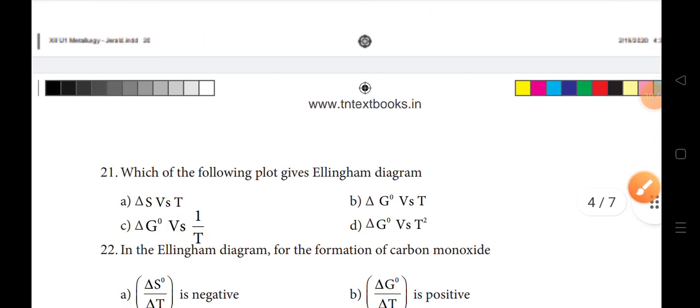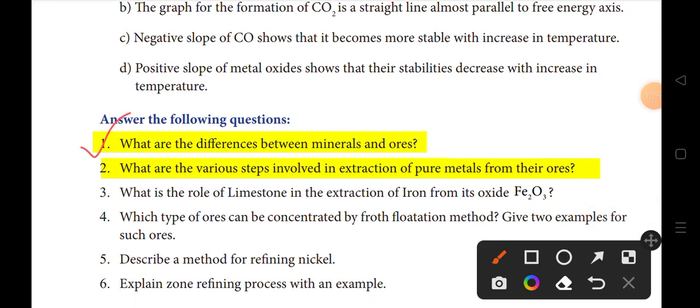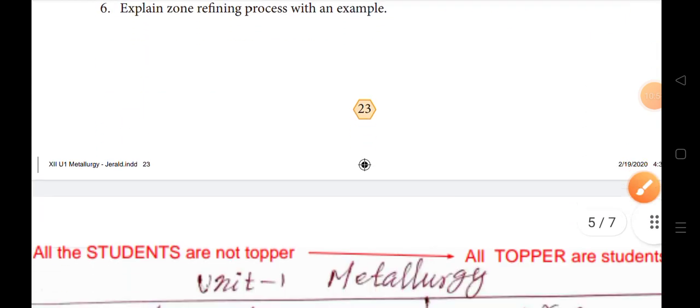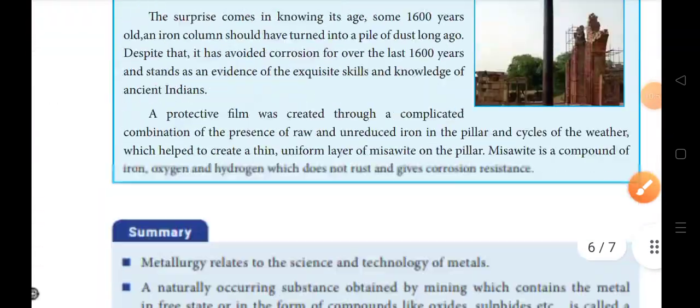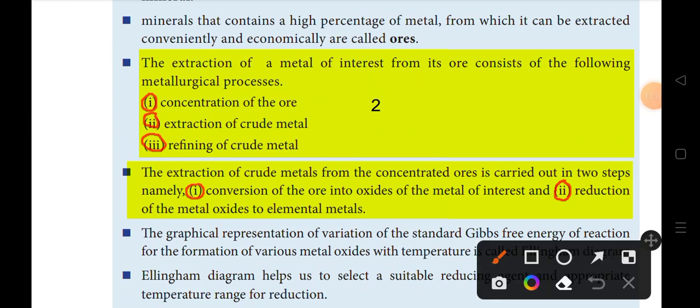In this class we saw the book back 1 mark first question and book back 2 mark questions 1 and 2. Also a third possible question: how will you convert the concentrated ore into the crude metal?